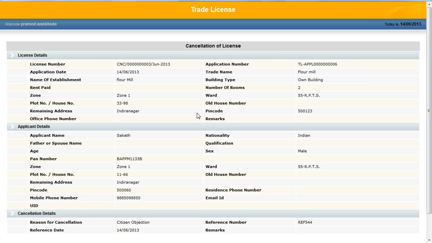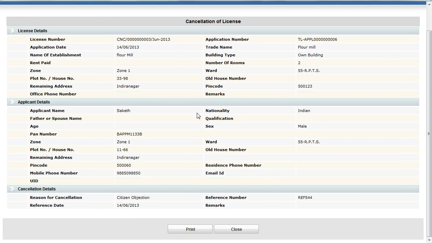Here the system shows all the details of the license. The license was cancelled from the system. We can take this printout using this print button.